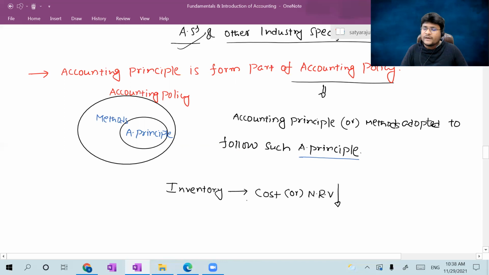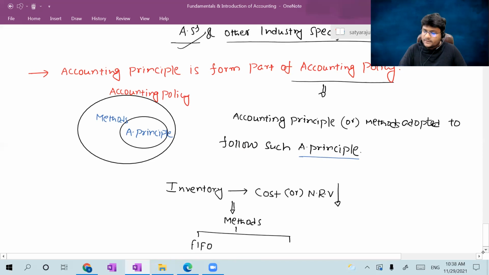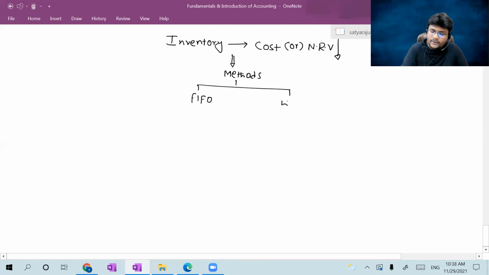Now, to follow this accounting principle, I may adopt different methods. The methods were, I may adopt the FIFO method, first in first out, or I may adopt the weighted average method.